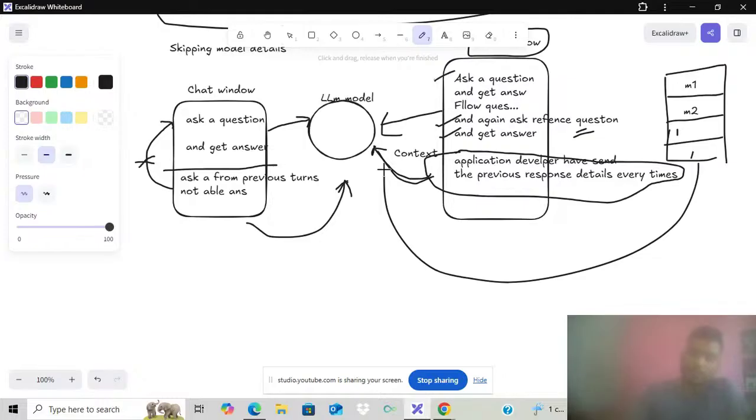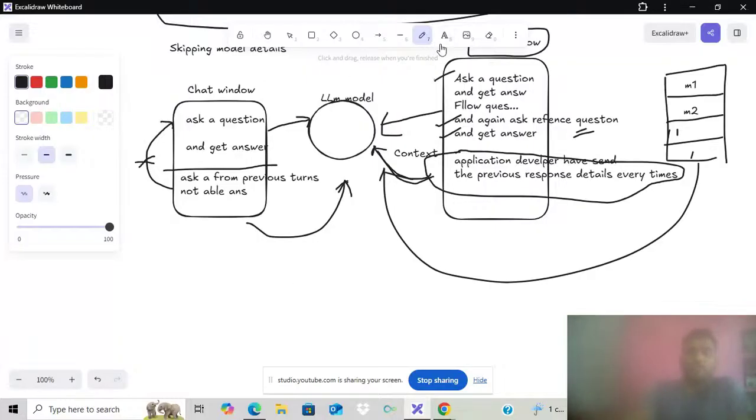This is the way applications work. We hope you got some idea of how these things work. Now we'll discuss in a little more detail how we structure this context.